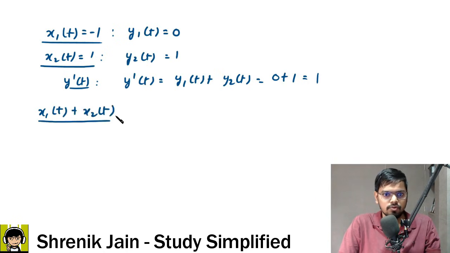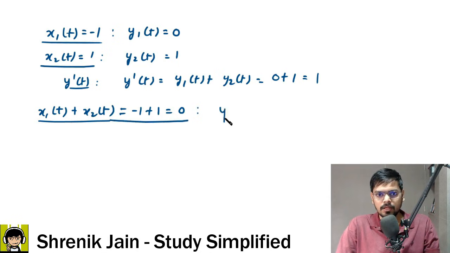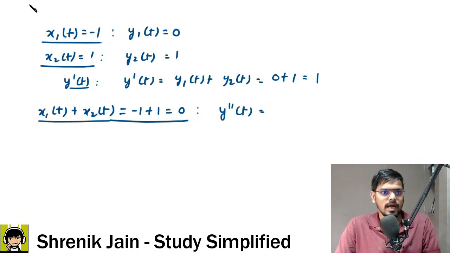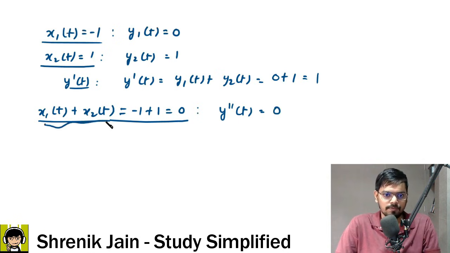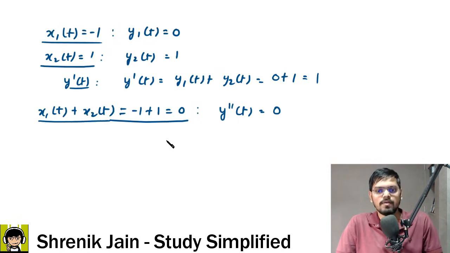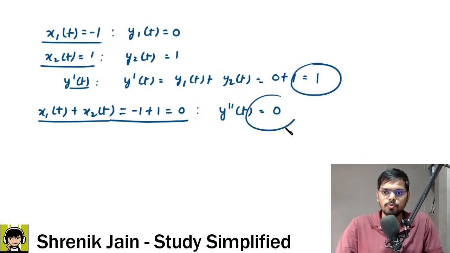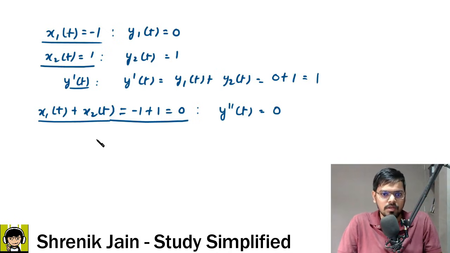Sir, if you do this calculation, check it out, -1 plus 1, the input is 0. If my input is 0, then what is my output? y double dash of t is equal to 0, because when my input is 0, my output is also 0 from the graph. So finally, I will say that these two outputs are not equal. y dash of t and y double dash of t are not equal, and because they are not equal, the system is non-linear. Very simple. Only a 4-step process.